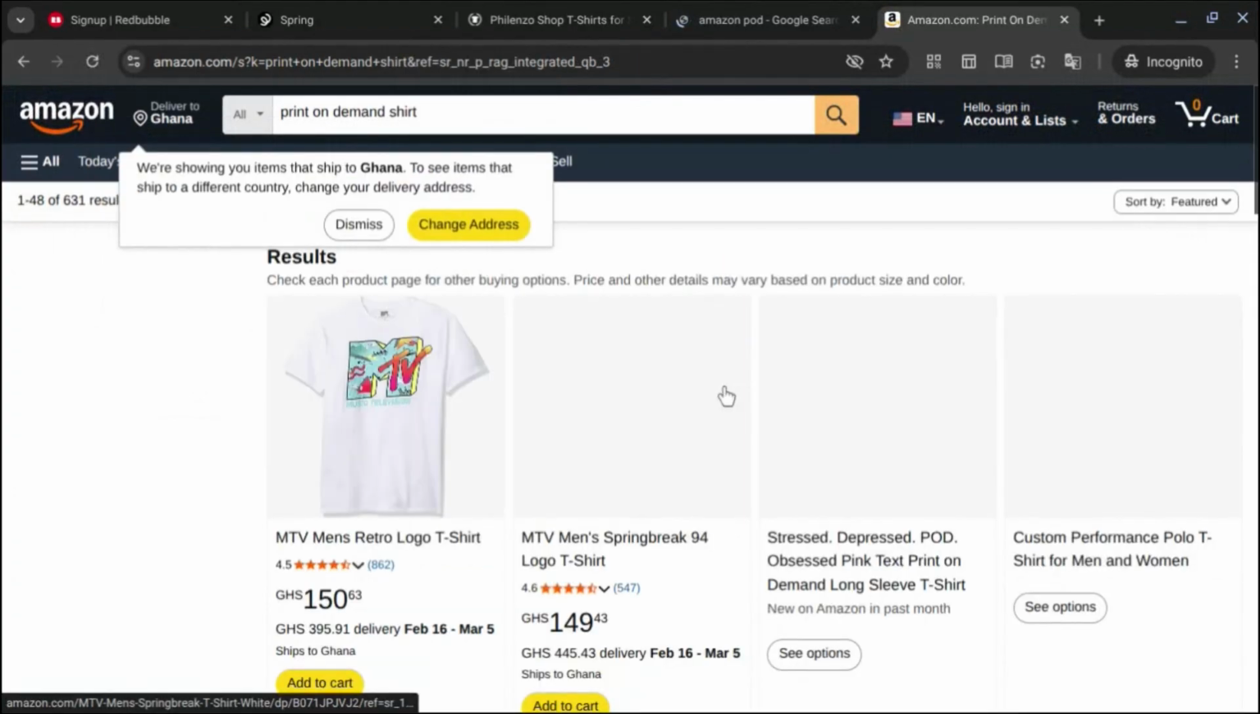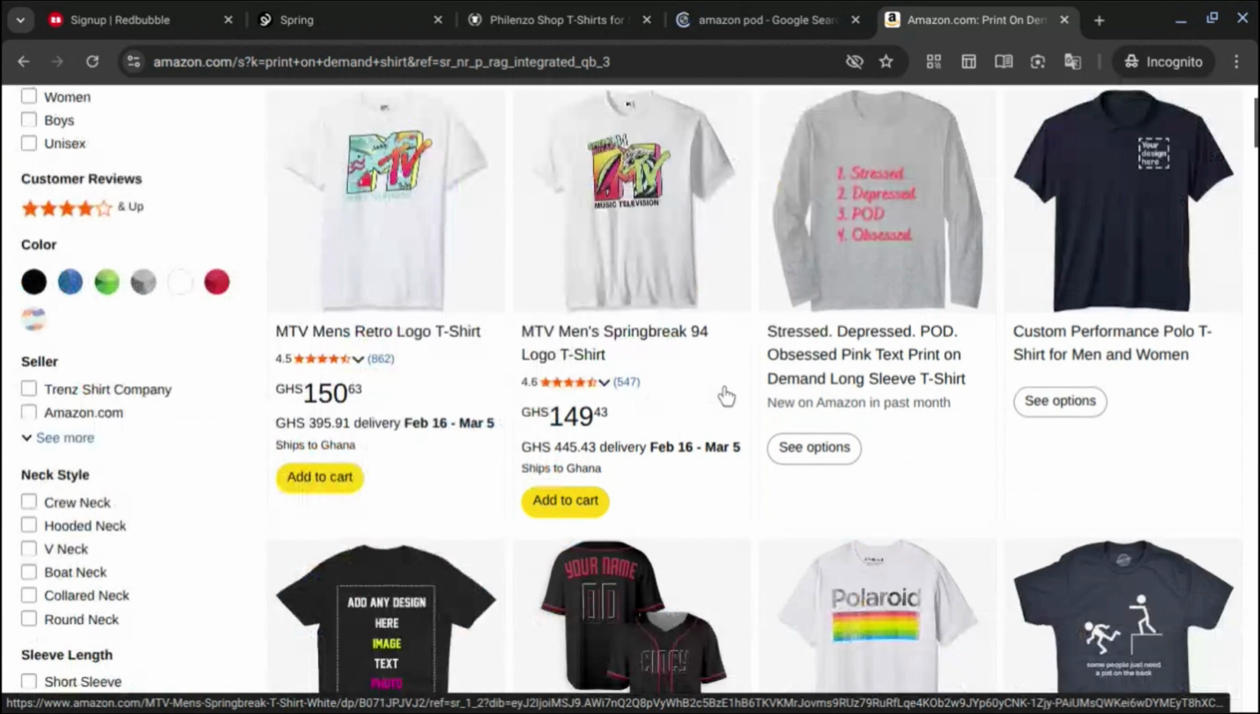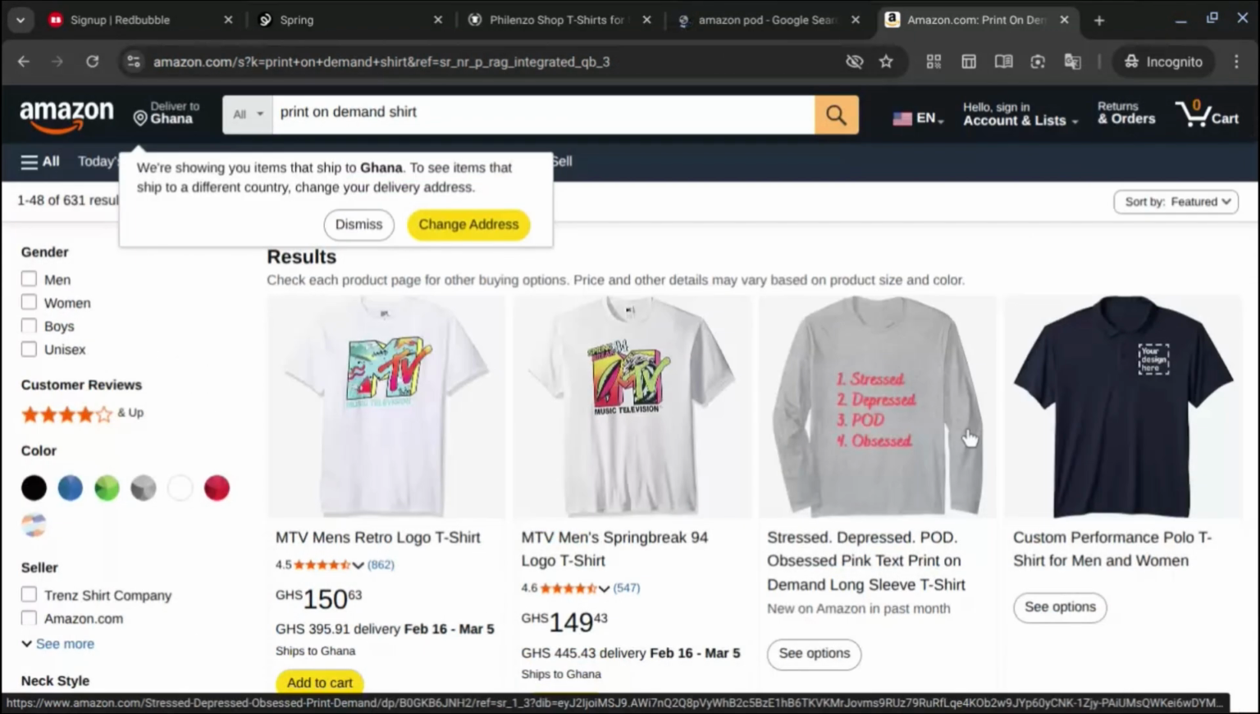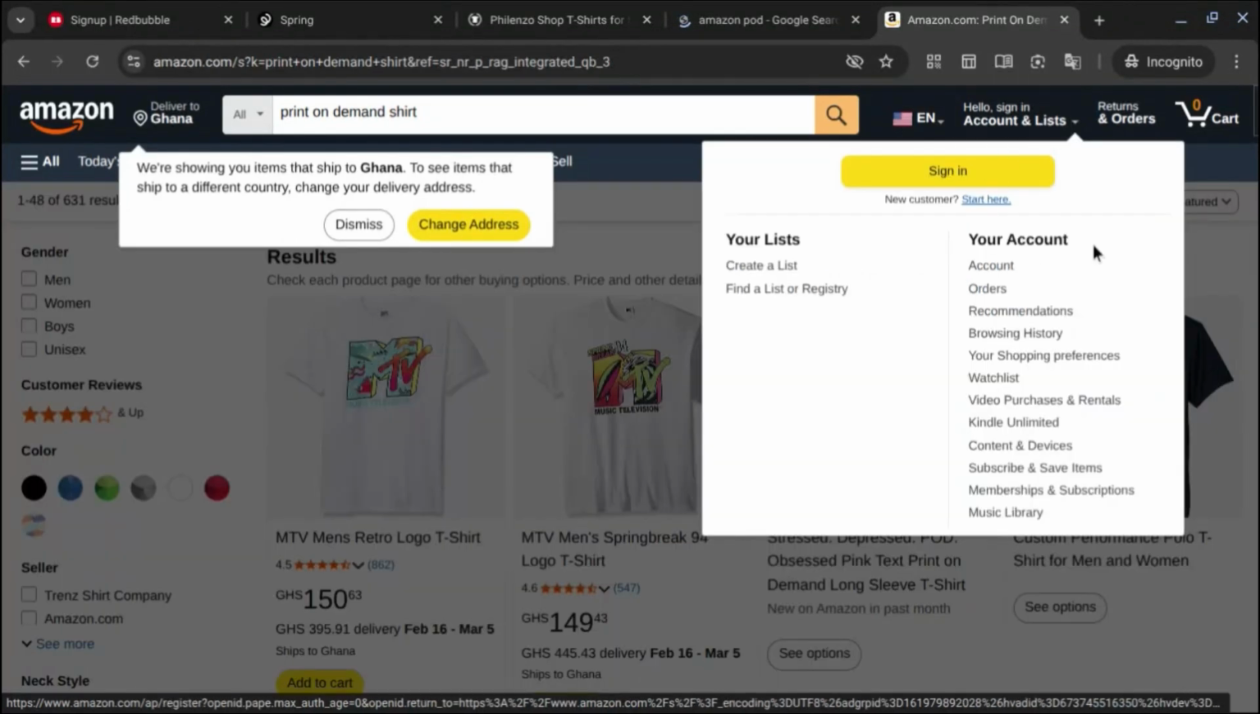If you want to sell a shirt, most of the time it's very difficult to get in. You just click on this one. First of all, you have to sign in. After signing in, you go to Amazon Merch, print on demand. After that, you click on that, then you sign up on that one too. Then after that, you are done with everything. They will accept you. If they accept you, then praise God.